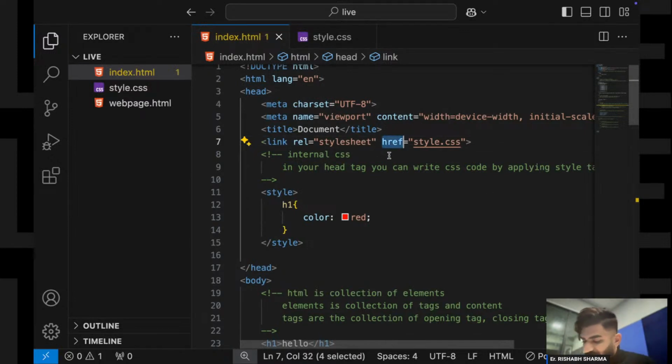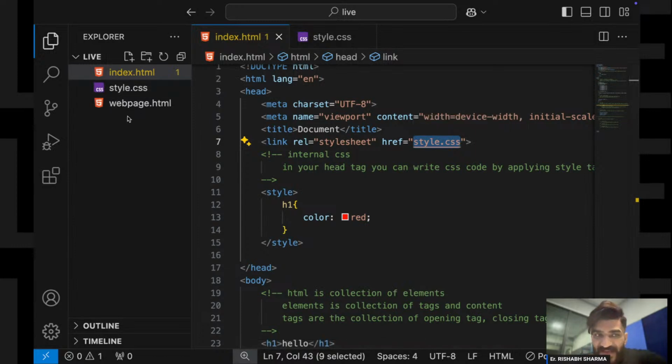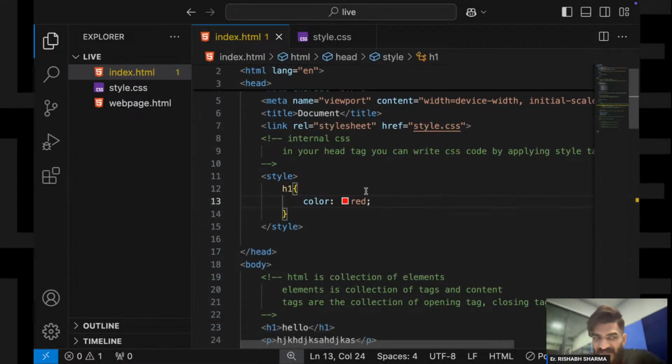And inside this href, I just need to give the path of my style sheet. Since this style sheet is in the same folder, I am writing it like this. If they were in a different folder, I would need to specify the complete path over here, right? Yes, relation or relevance, call it either, it is one and the same thing, right? Okay, clear till here.